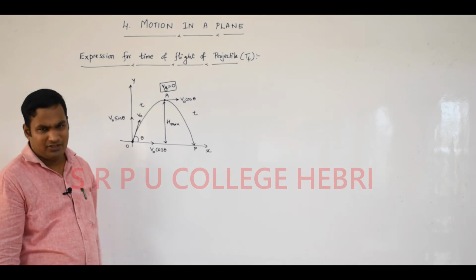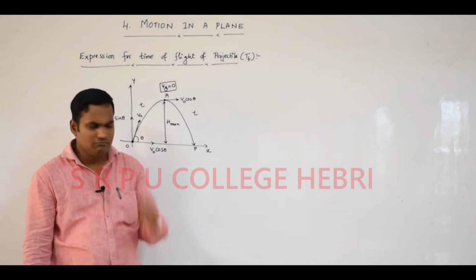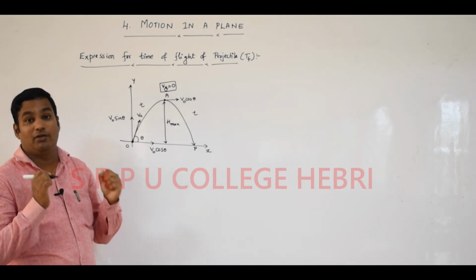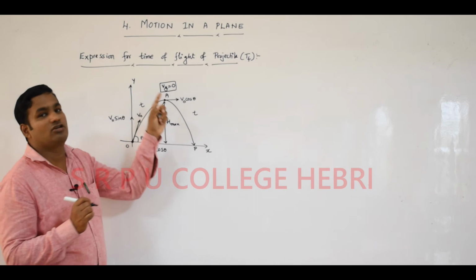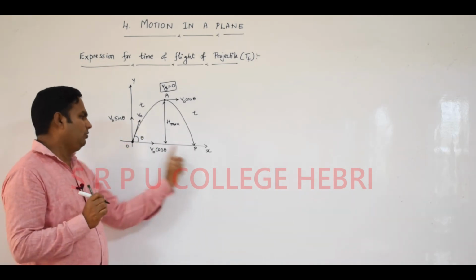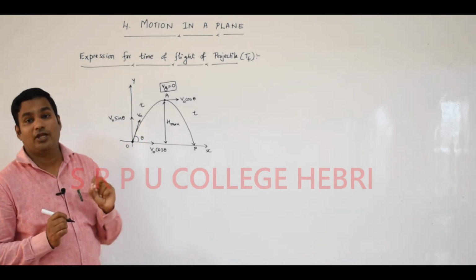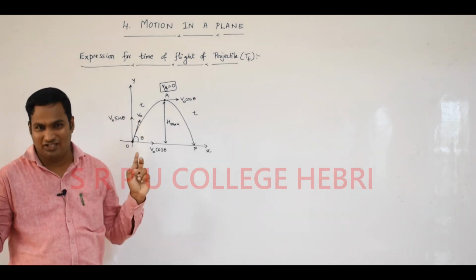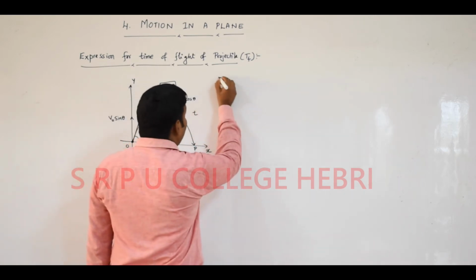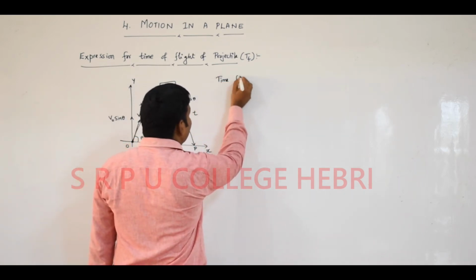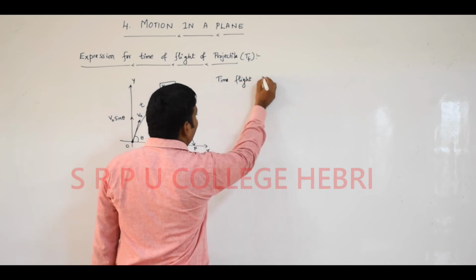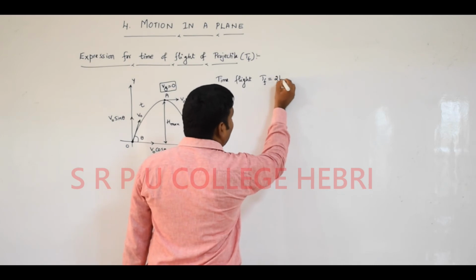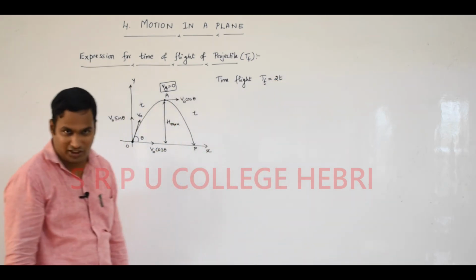Dear student, the definition of time of flight is the total time required for the complete journey of a projectile from O to P. It is the total time required for the complete journey of a projectile. We call it projectile motion. Automatically, time of flight, denoted as TF, is equal to 2 times t. It is the total time taken.